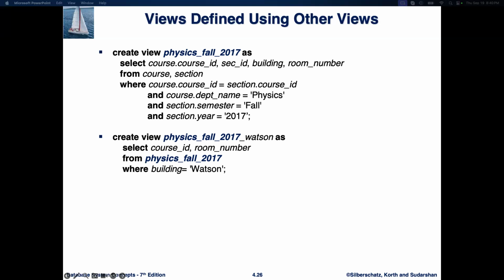Now let's say we want to create another view, but this time only for the courses that were held in the Watson building. We can do this by defining a new view based on the physics_fall_2017 view. So create view physics_fall_2017_watson as select course_id, room_number from physics_fall_2017 where building equals Watson. Here the physics_fall_2017_watson view depends on the physics_fall_2017 view. It filters down the data to only show courses that took place in the Watson building during fall 2017. We don't have to rewrite the entire query. Instead, we just reuse the previous view to make our lives easier and keep things more organized.